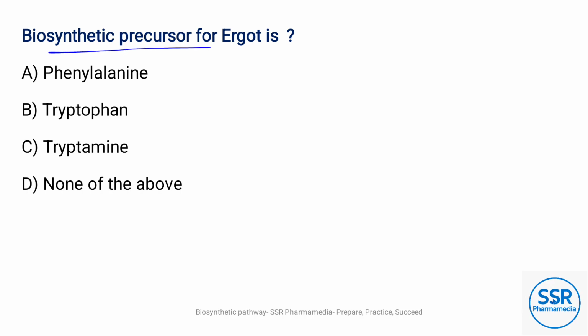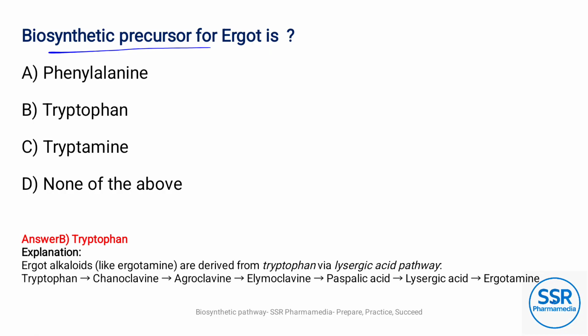Biosynthetic precursor for ergot alkaloids is option B, tryptophan. Ergot alkaloids like ergotamine are derived from tryptophan via the lysergic acid pathway. Tryptophan leads to chanoclavine, then to agroclavine, and then to elymoclavine, and from there to paspalic acid, and from paspalic acid to lysergic acid and then to ergotamine.